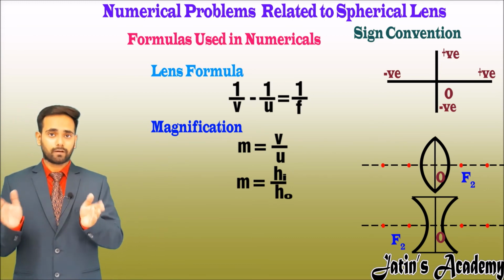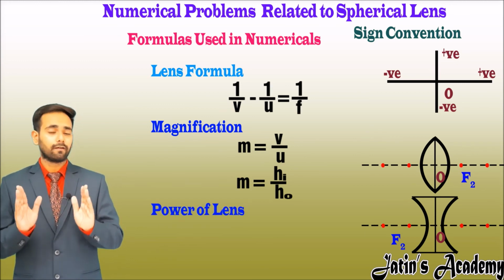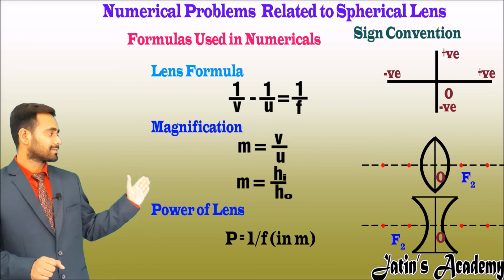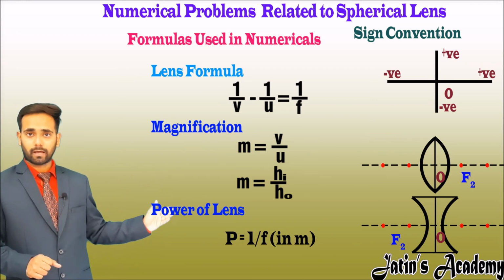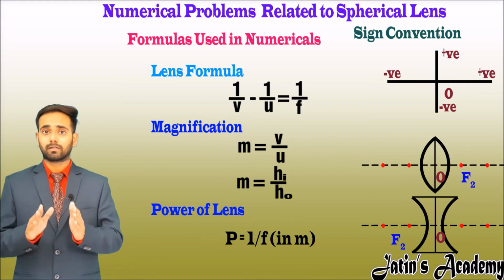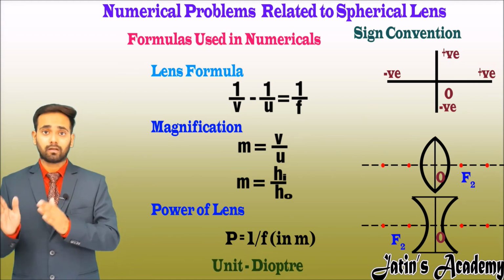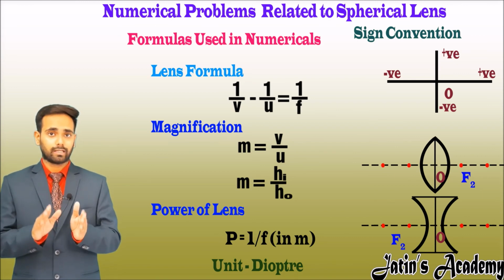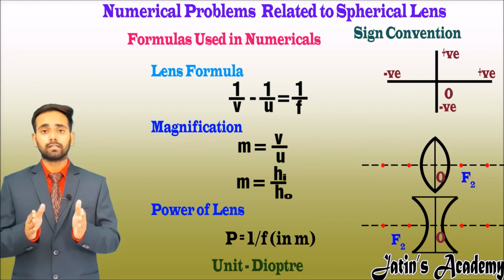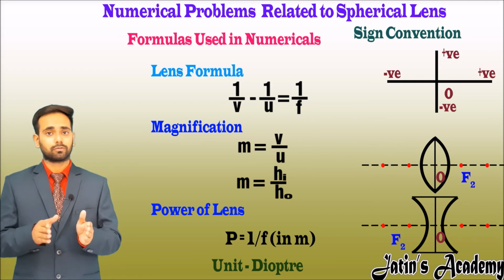Now we have another formula that is related to the power of a lens. We have done it earlier: power of a lens is nothing but 1 upon f, where f is in meters. The units are very important, because in the question power is given in diopters, and when we find the focal length we find it in meters, so we have to convert to centimeters according to the question.